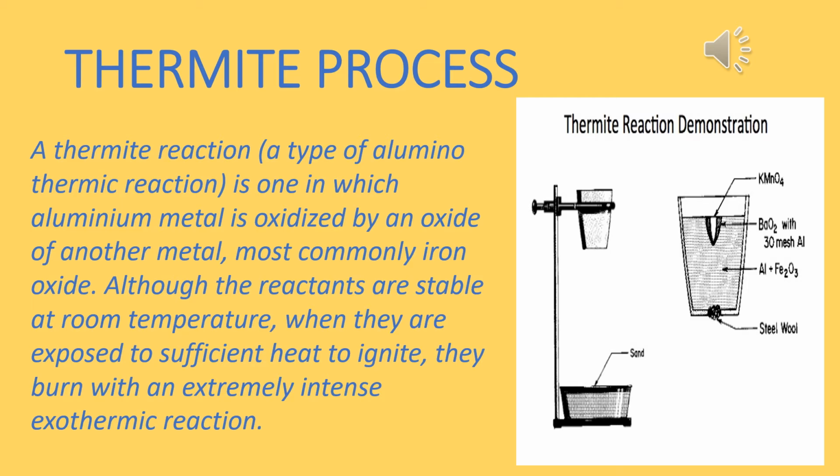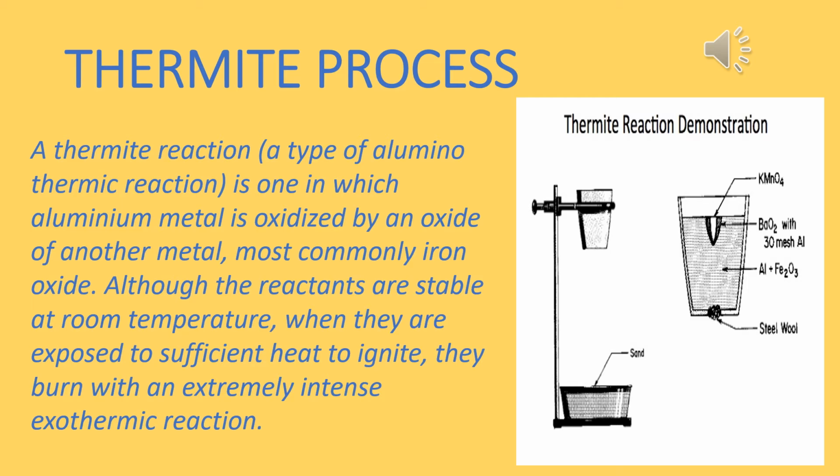This reaction is based on the principle that elements having more reducing power can reduce the metal oxide to a metal having lower reducing power. For example, in the activity series of metals, aluminium is above iron. That is, the reducing power, that is tendency to donate electrons, is greater than that of iron. Now see the reaction. When Fe2O3 reacts with aluminium, it will form aluminium oxide, that is Al2O3, plus Fe.